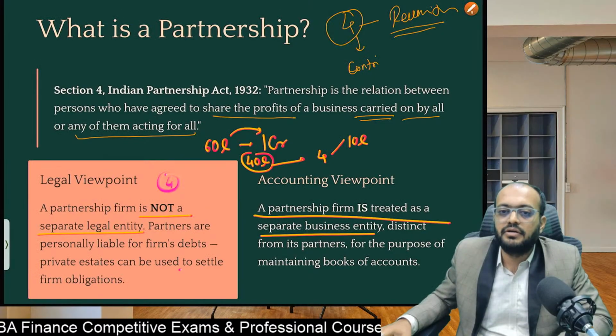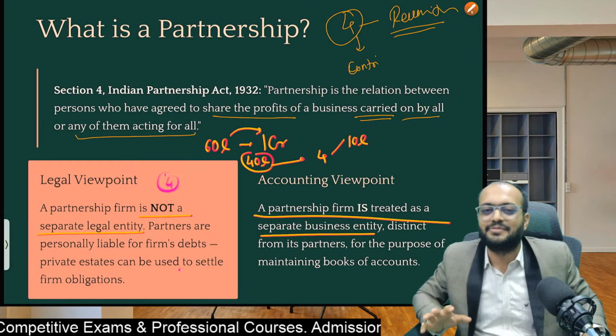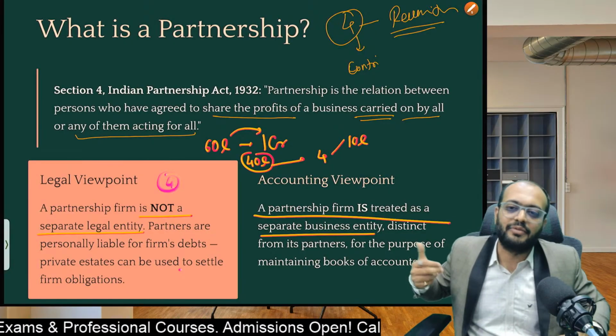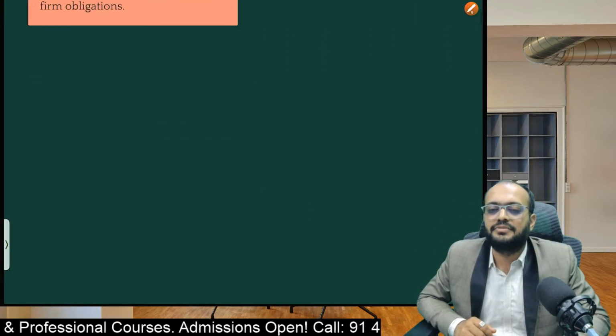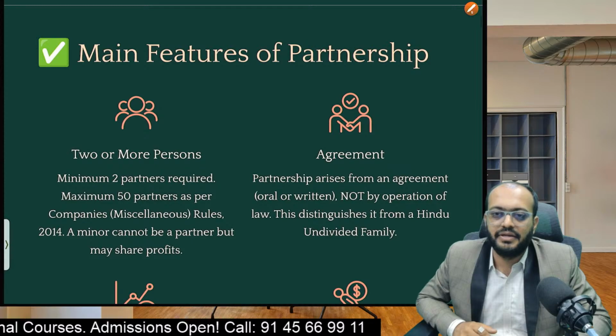Okay, so that is the partnership. So always remember, for accounting point of view, we are not studying legal subject, we are not in law now, we are in accounting. So we have to remember accounting point of view. So business and partnership are different. Okay, partnership firm and partners are different. So students, let's see the main features of partnership.